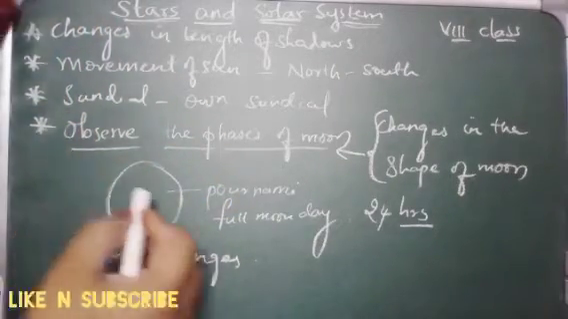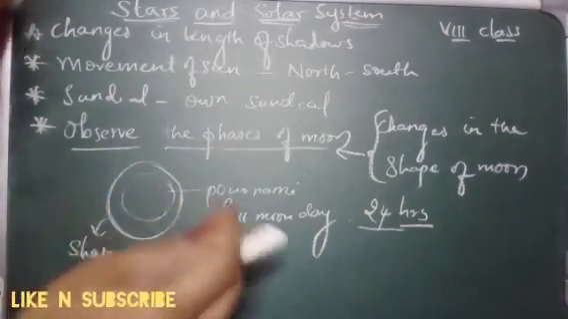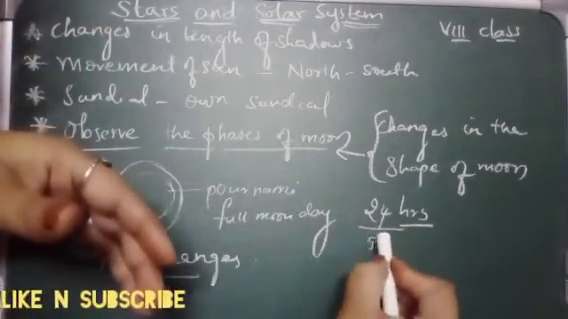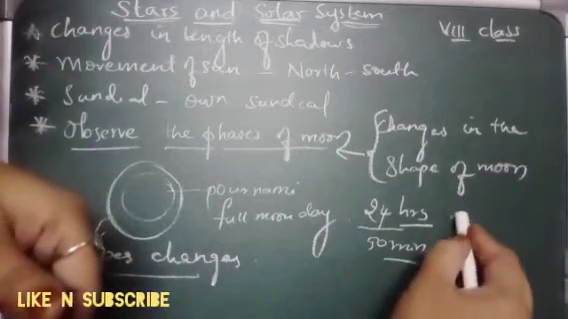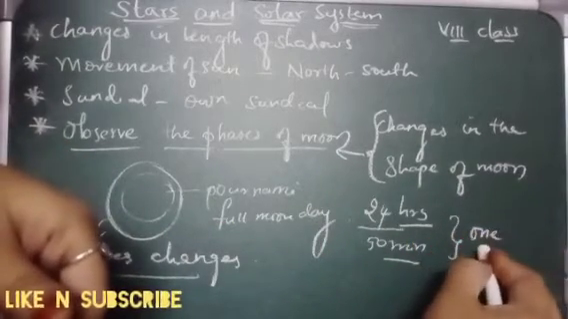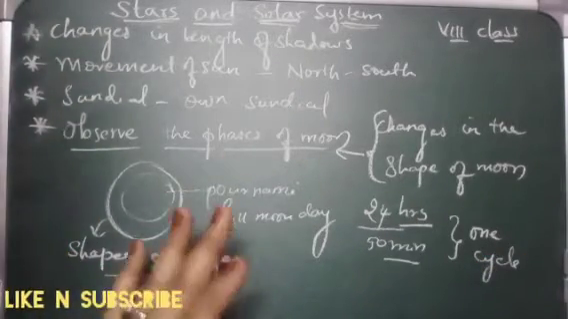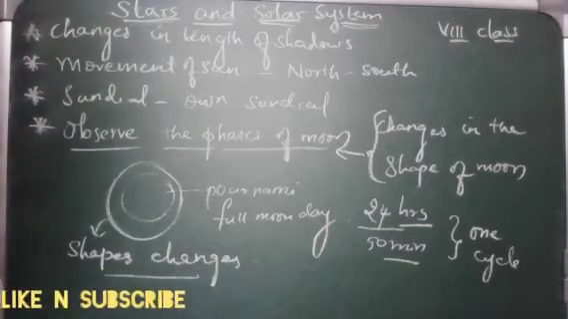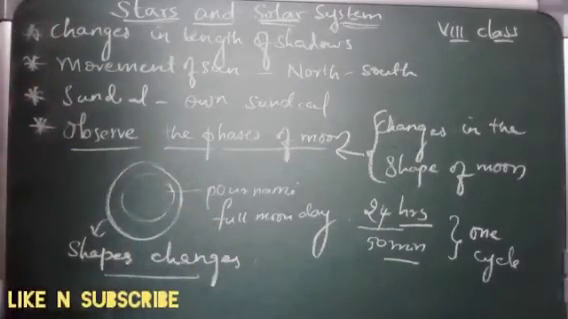Okay, the sun will take 24 hours, whereas the moon will take 50 minutes more. That is 24 hours 50 minutes to complete one cycle. That's why the change in shape is observed, whereas the sun takes only 24 hours to complete one cycle.